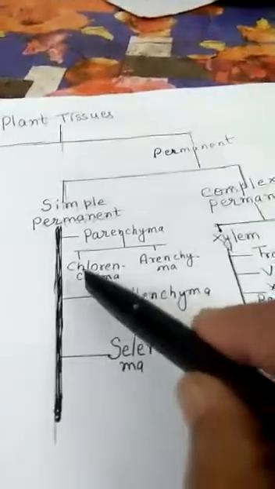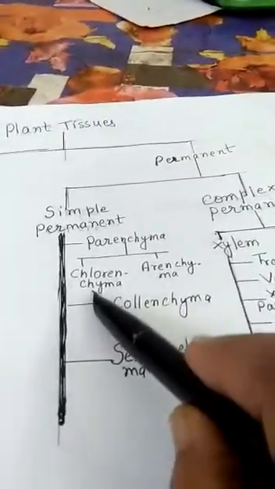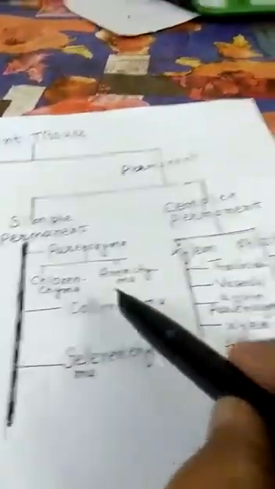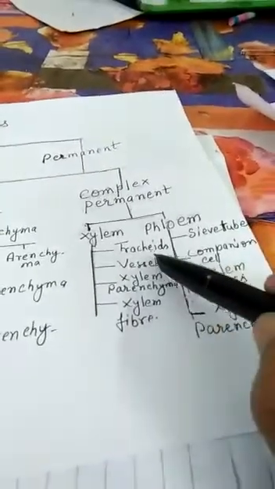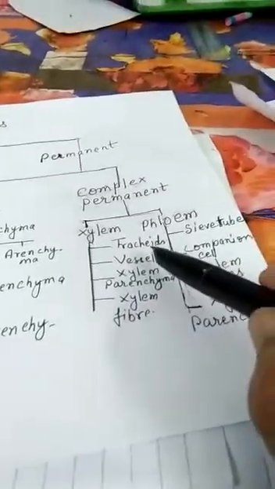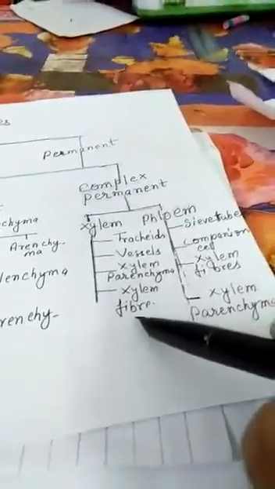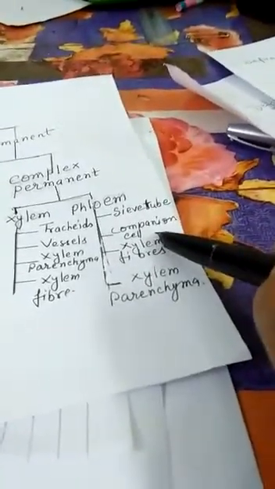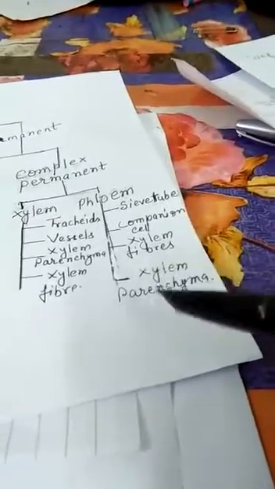Parenchyma can again be of two types, chlorenchyma and aerenchyma. And complex permanent tissues are of two types, xylem and phloem. Xylem is made up of kinds of cells: tracheids, vessels, xylem parenchyma and xylem fiber. Whereas phloem is made up of four kinds of cells: sieve tubes, companion cells, phloem fibers and phloem parenchyma.